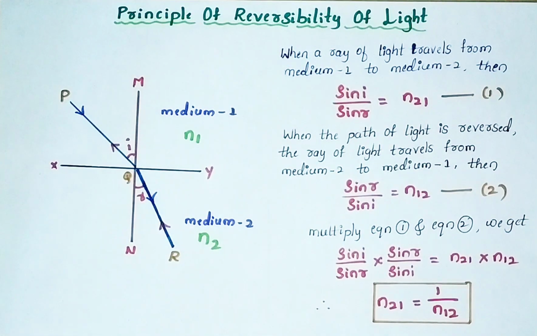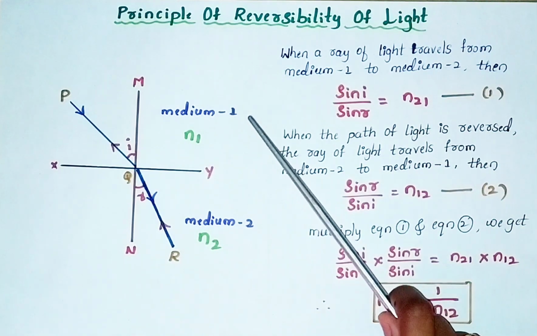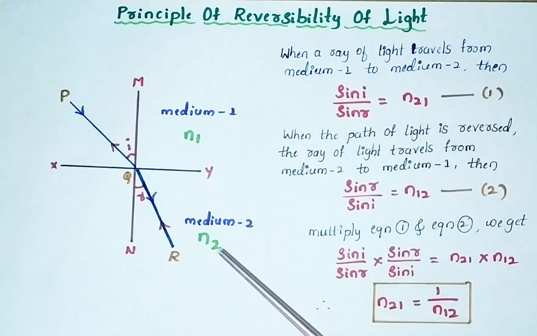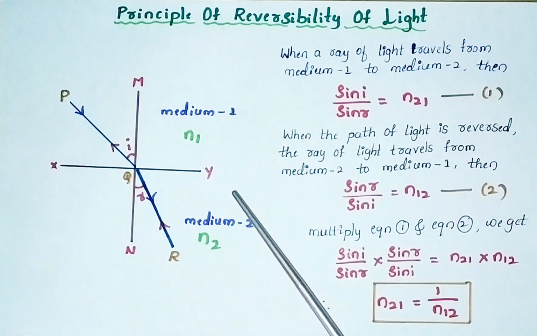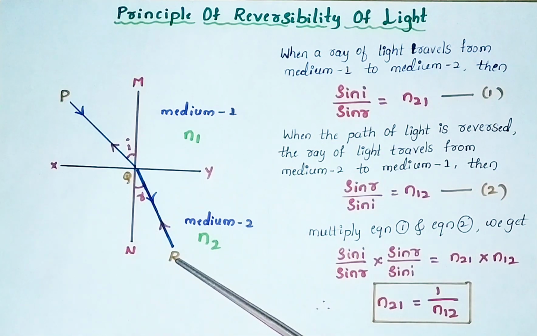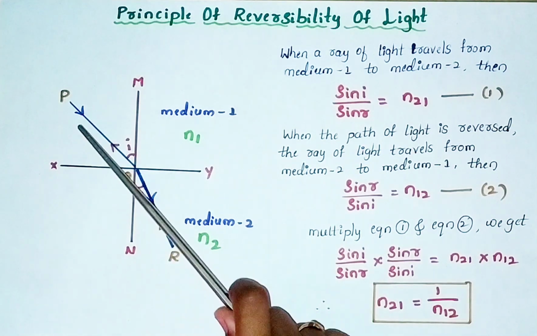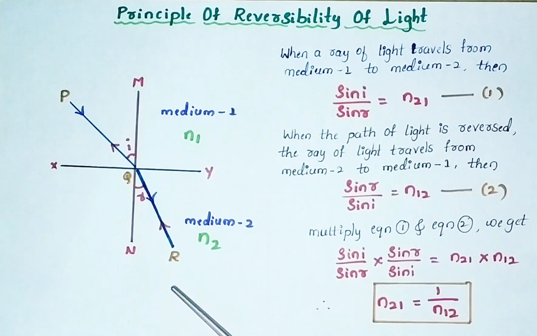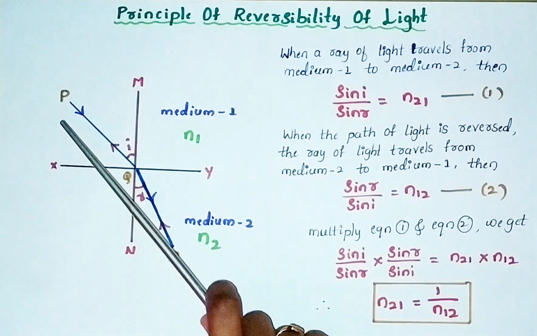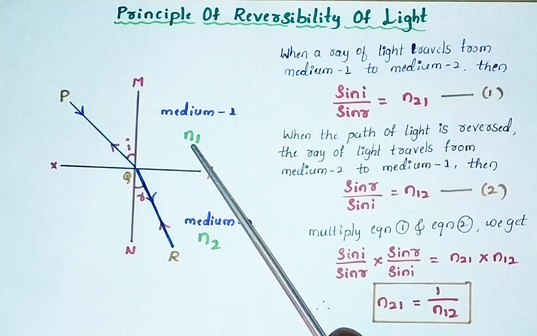I am going to consider two media, medium 1 and medium 2. Medium 1 has refractive index n1 and medium 2 has refractive index n2. XY is the interface which separates the two media, and MN is the normal, the line perpendicular to the surface. Let us consider the ray of light traveling from medium 1 to medium 2. Initially the ray of light is traveling in medium 1, so it has refractive index n1.